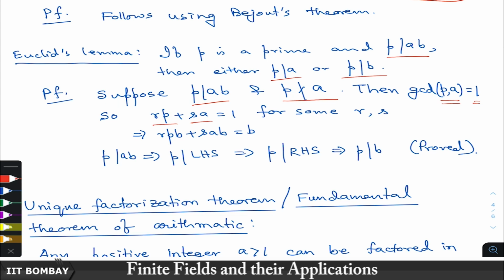Now we multiply B on both sides, and what do we get? RPB plus SAB is equal to B. Now let us divide by P on both sides and see what we get. This term AB is divisible by P by assumption. Now this is also divisible by P because P is there as a factor. So the left hand side is divisible by P. So the right hand side must also be divisible by P, and that means P divides B. So that proves the result.